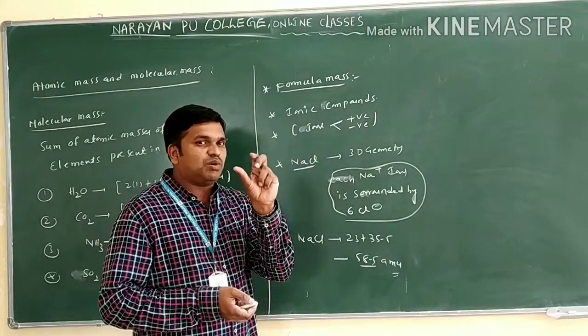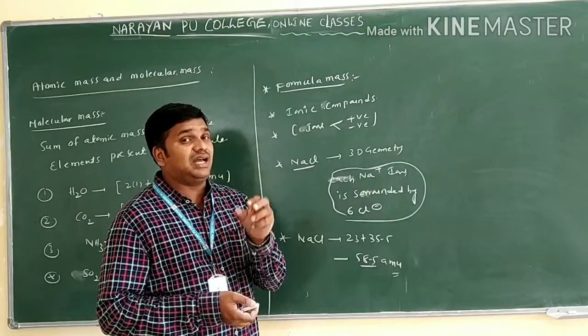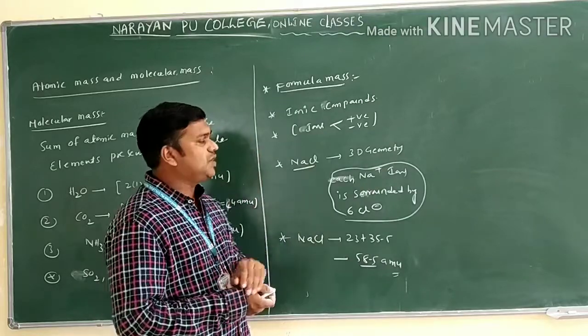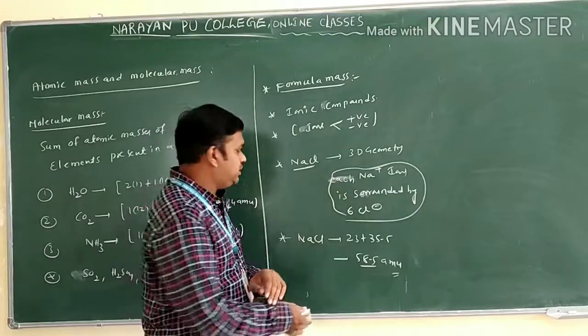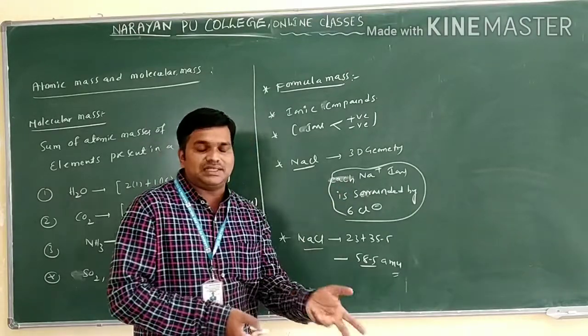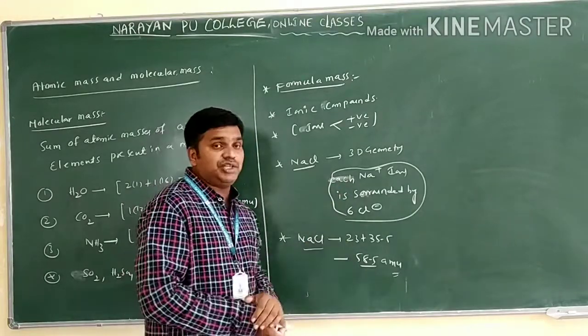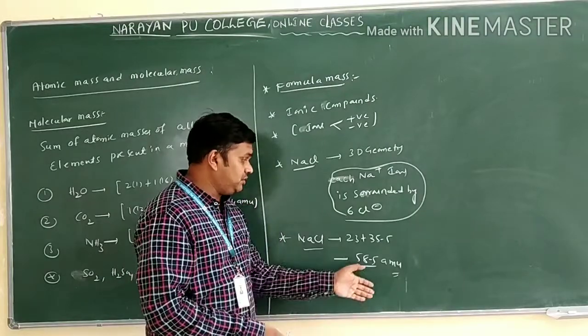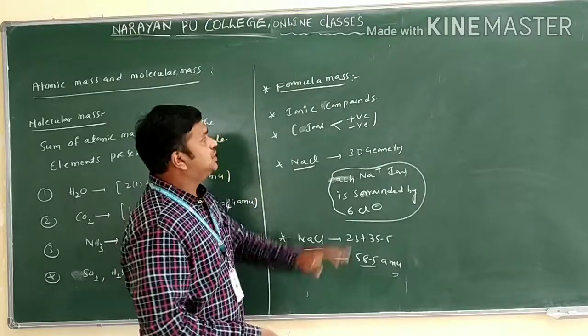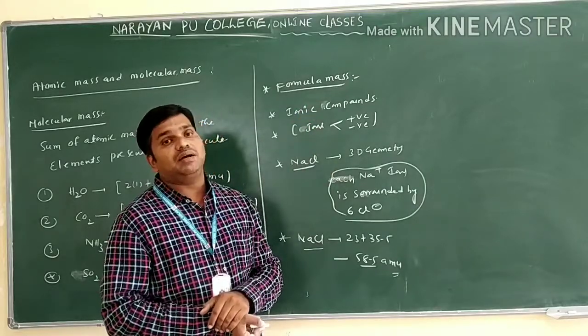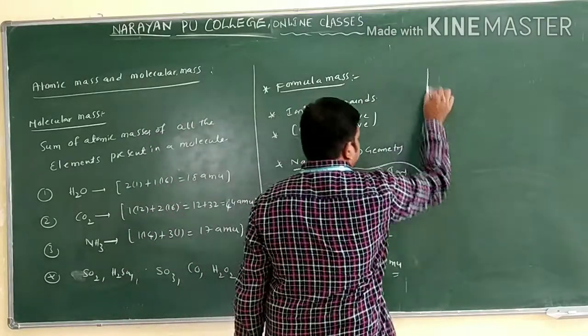We are taking the ratio of the ions in the crystal structure, and that atomic weight of the elements. NaCl is 23 plus 35.5, 58.5 AMU. This is the formula mass of the compound.